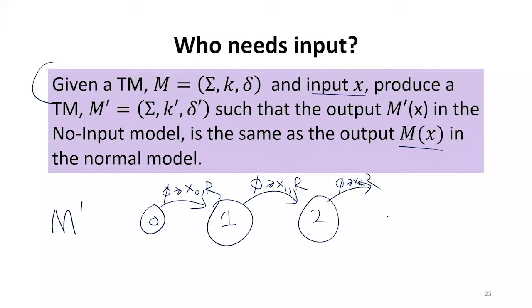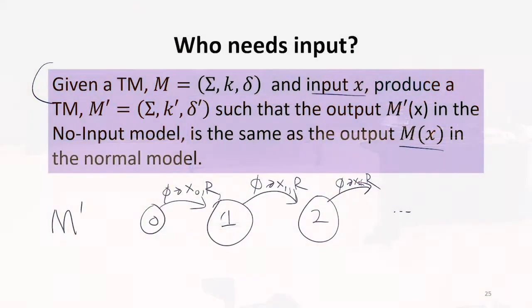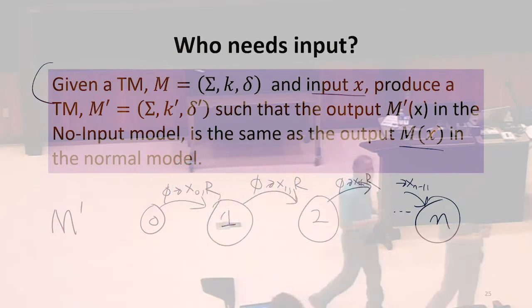So we're going to have a bunch of states. How many are we going to need to write the whole input? Yeah, n of them, if it was length n input, right? We're going to have n states. That's going to write the last one. And what do we do after state n? Because now we got to get back to the beginning of the tape. Yeah, what should we do? Sure. We could have n more states that all go left.